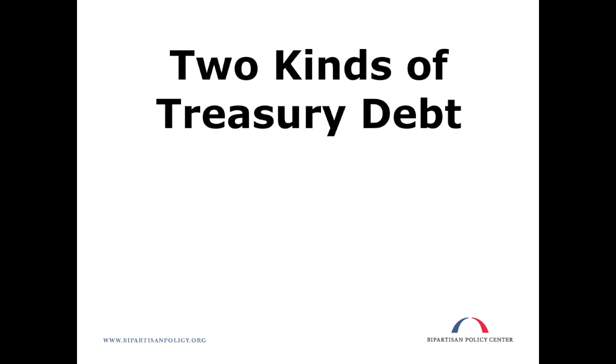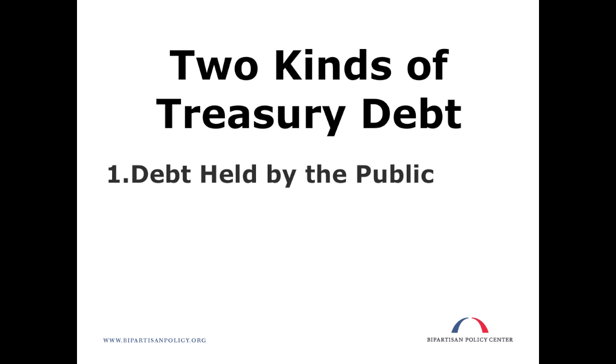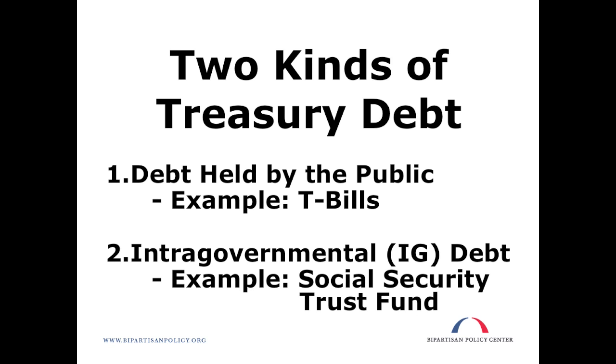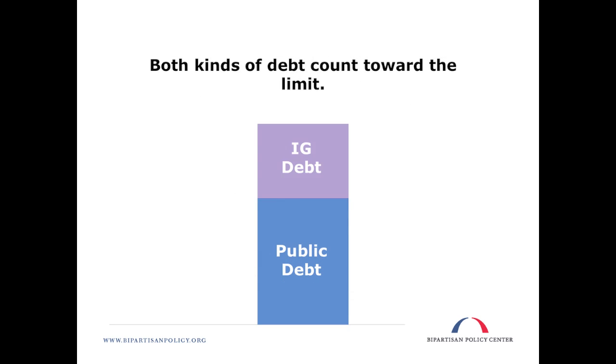The U.S. Treasury issues two kinds of debt. When Treasury debt is issued to raise cash, this is debt held by the public. In most years, the federal government spends more than it collects in revenue, producing annual deficits that add to this debt. There is also intragovernmental debt. This is debt that is held by government accounts such as the Social Security Trust Fund or federal employee retirement funds. This debt cannot be sold to the public. Both public debt and intragovernmental debt count toward the statutory debt limit.